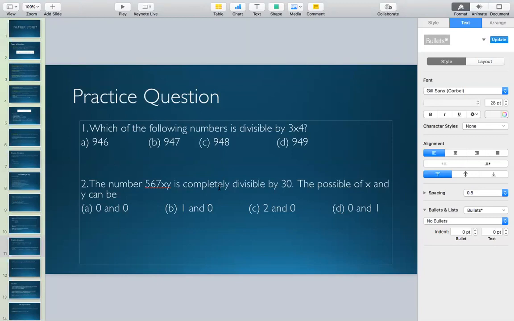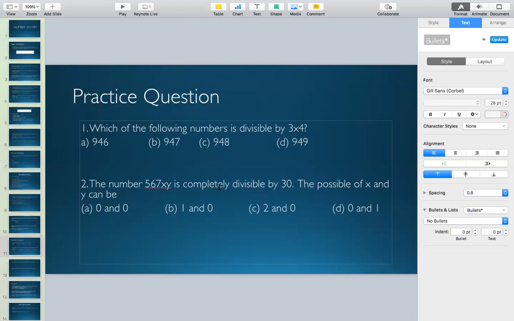So now we will go for 3 into 10 because that would be slightly easier. Now for a given number to be divisible by 30, it has to be divisible by both 3 and 10. Any number which is divisible by 10 needs to have a 0 at the end. So based on that information, y will come out to be 0.